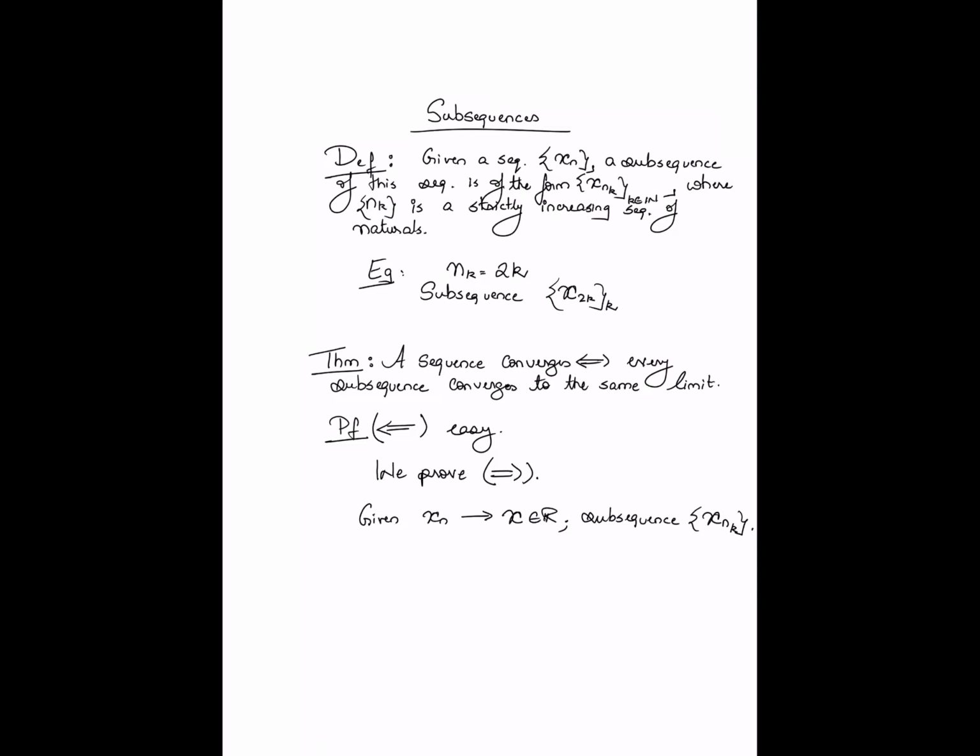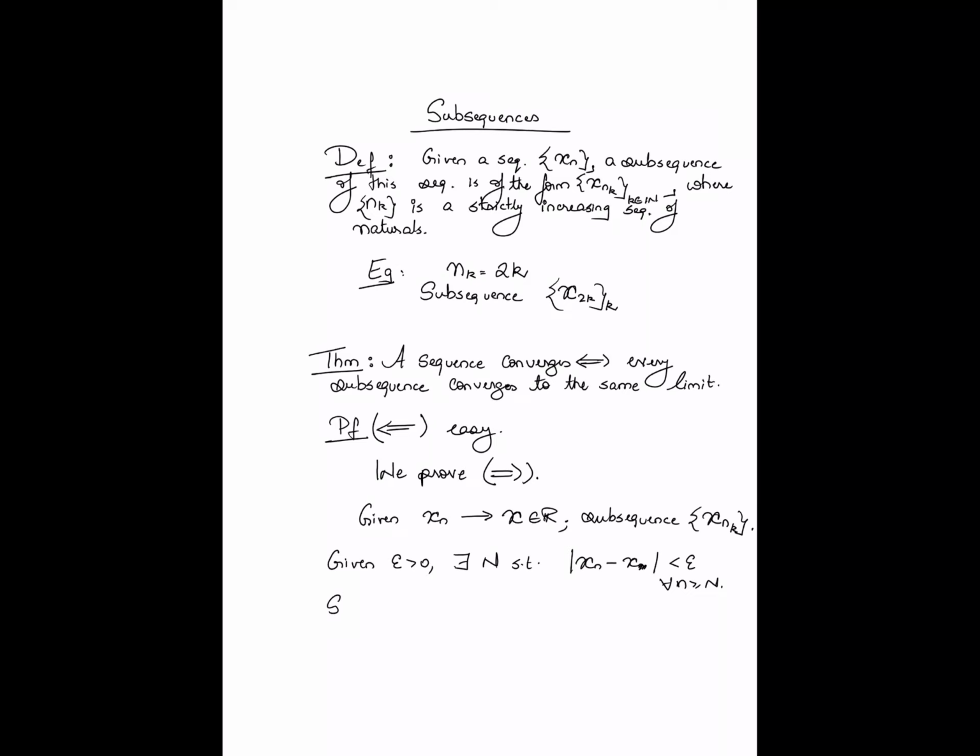Okay, how do we go about doing this? By the definition of convergence, I know that given epsilon greater than 0, there exists some capital N such that the gap between the elements of the sequence and x must be less than epsilon for all n greater than or equal to this threshold capital N. This follows from the fact that xn converges to x.